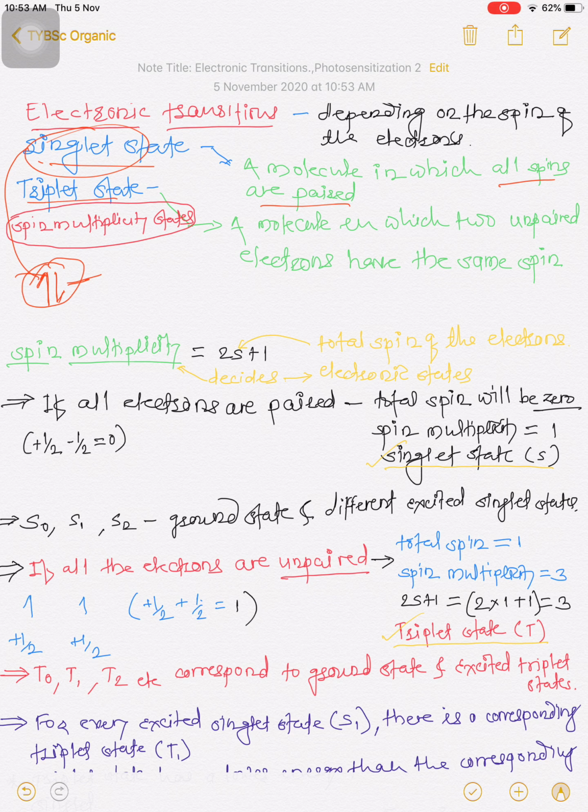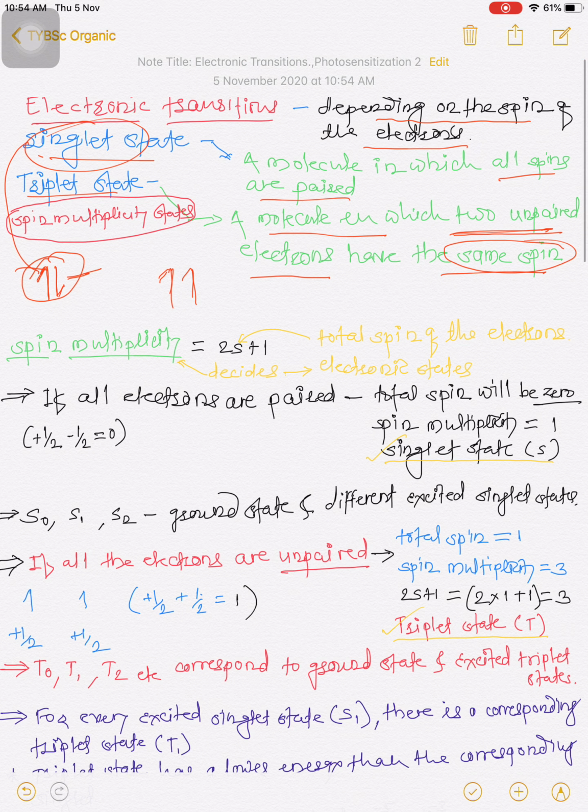What is meant by triplet state then? A molecule in which two unpaired electrons have the same spin. So this one is unpaired, and the second one is also an unpaired electron. So these two unpaired electrons have the same spin. Then such a pairing of electrons, the state of those electrons is known as a triplet state. So depending upon the spin of electrons, the electronic transitions are of singlet state and triplet state.